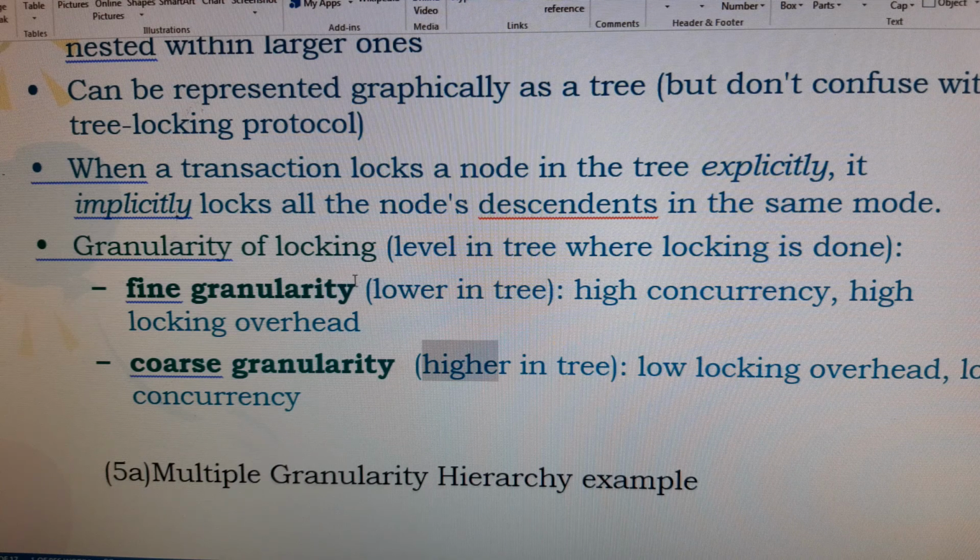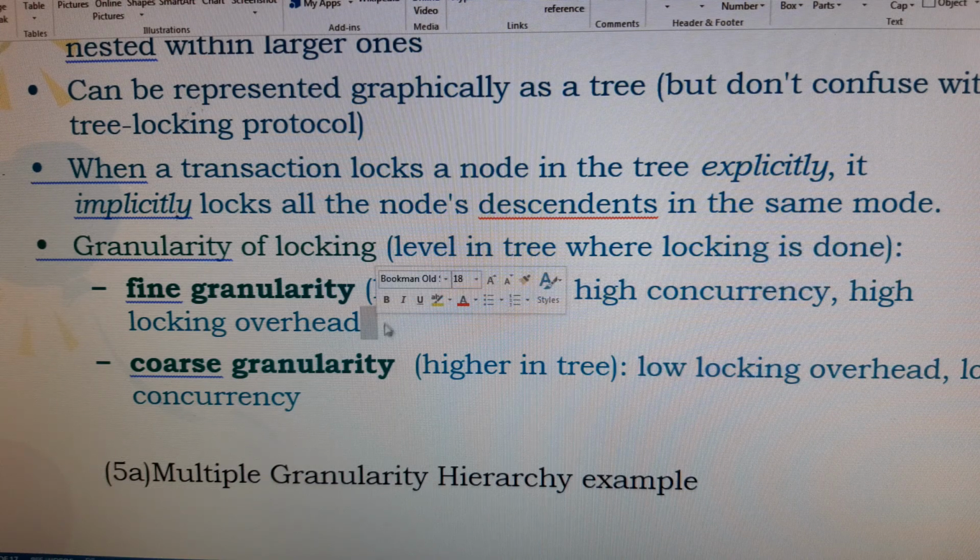If you keep on locking the entire lower level of the tree, it leads to high locking overhead. If you lock only the higher level of the tree, the lower levels automatically get locked, so the locking overhead is low. Low locking overhead means low concurrency, and high overhead means high concurrency.